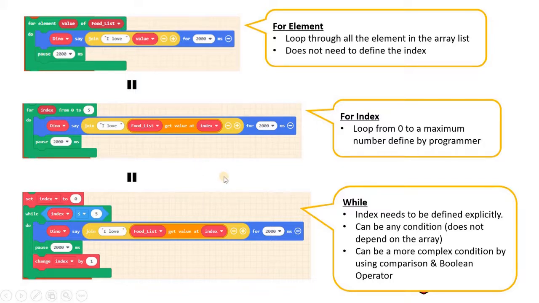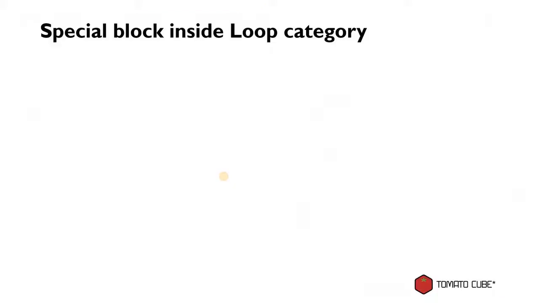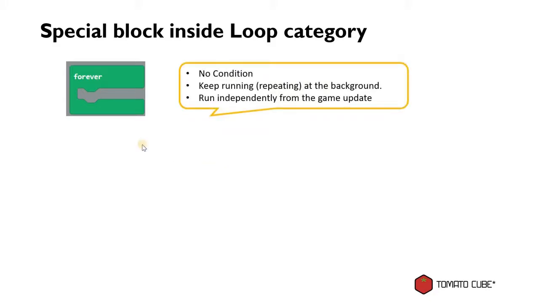Okay, so these are the 3 different loops that we introduced today. There are some other blocks that you see inside the loop category. They are slightly different from the loops that you've seen earlier on. For instance, this forever loop, as you can see, doesn't have any condition, so it will just keep running in your coding. And there's also one more thing: you can see the shape of the block is a standalone block. So it will run independently from the game update, and it will keep running and repeating the code that you have inside this block in the background. And there are no conditions that you need to define, as I mentioned just now.